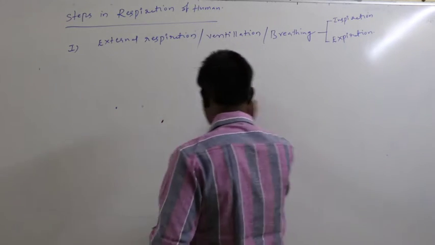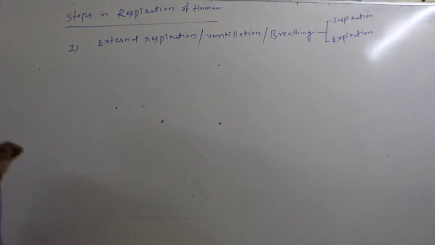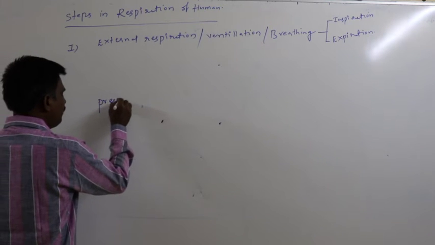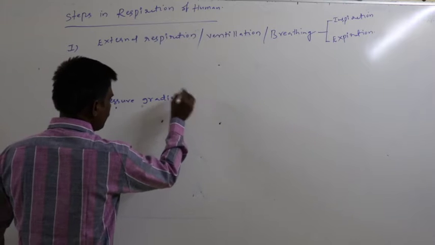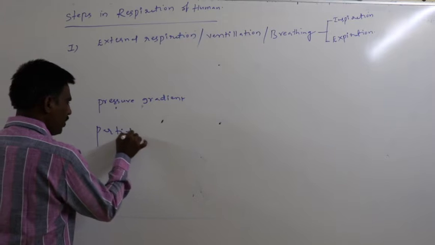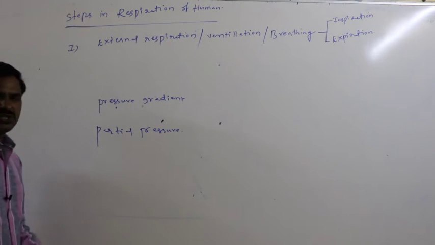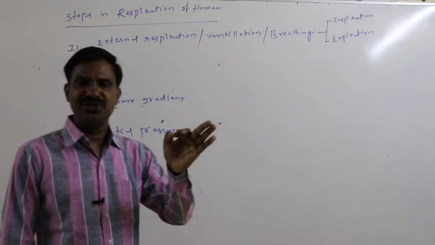Before going to the mechanism of breathing, or ventilation, or external respiration, at first you have to know what is the pressure gradient and what is the partial pressure. Pressure gradient is nothing but pressure difference.